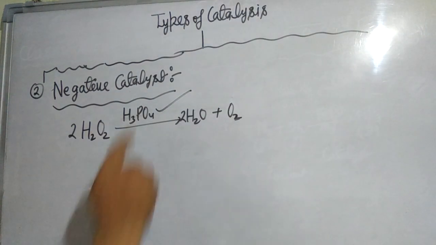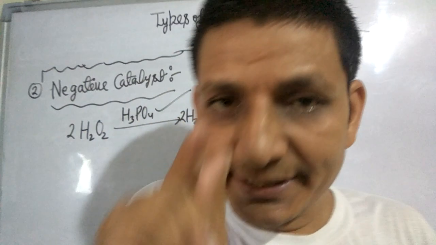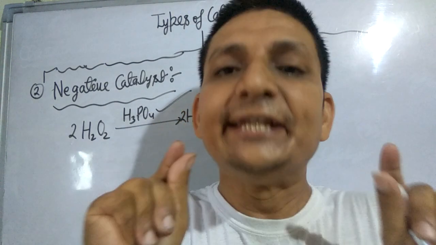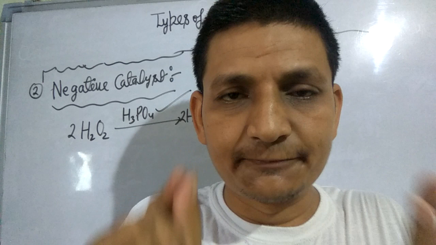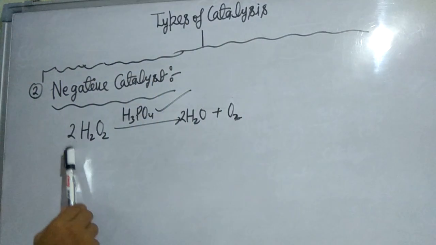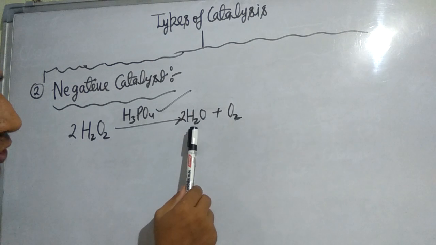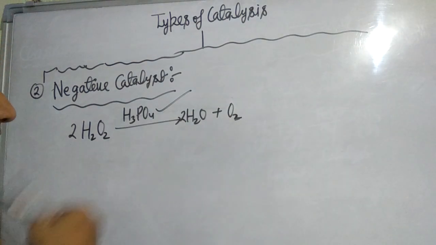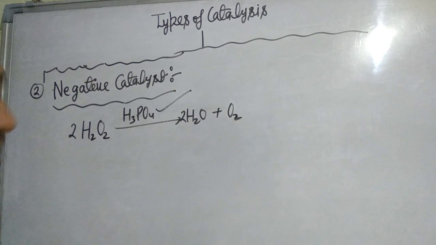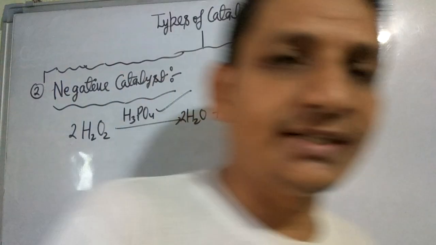Student, I am telling you negative catalyst one last time. When a catalyst decreases the rate of reaction, the catalyst is called a negative catalyst, and this phenomenon is known as negative catalysis. For example, decomposition of hydrogen peroxide gives water and oxygen. Here phosphoric acid acts as a negative catalyst. Okay student, and this phenomenon is called negative catalysis.